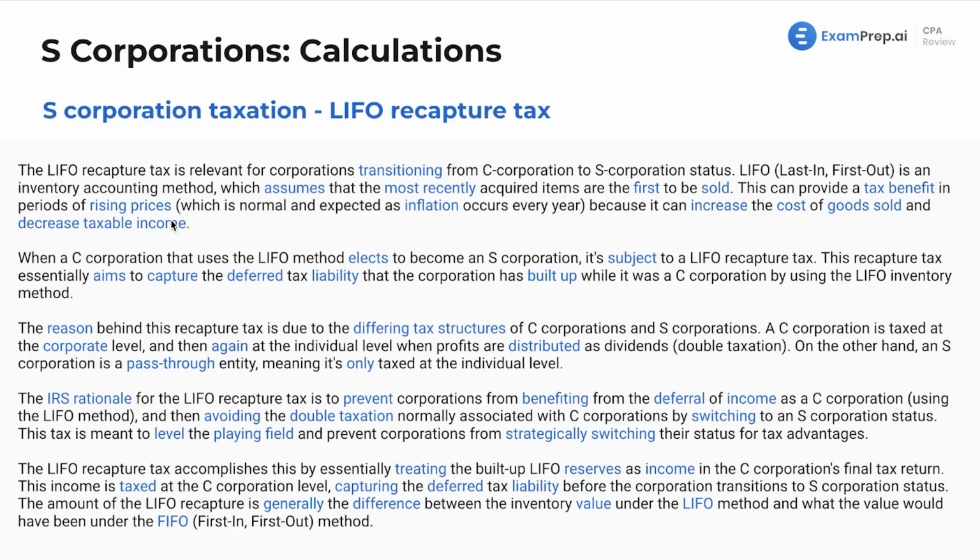So I'm not going to go into it too hard, but just overall, this is what's going on. If you wanted a good idea of what's going on here, having LIFO in a period of rising prices, which is generally what happens, that's what's normal because inflation does occur every year. That's life, right? We're always paying more for everything. This can increase the cost of goods sold and decrease taxable income. And because you're using LIFO, it creates this bubble because prices are always going up, but you're using last in, first out. So you're constantly getting a higher tax deduction for it.